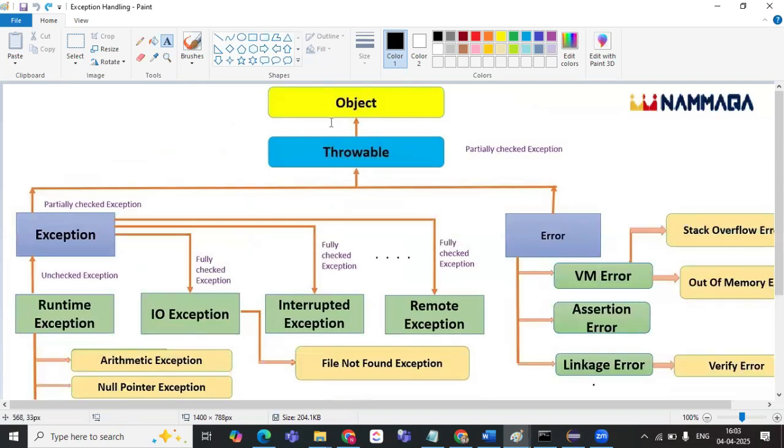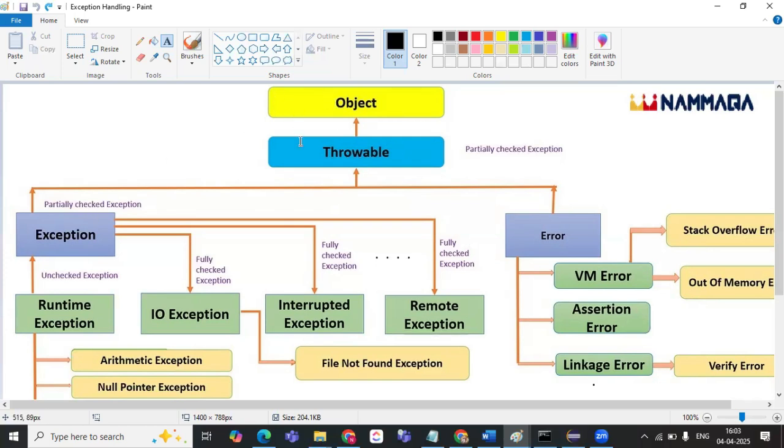Throwable class is a subclass of the Object class, for all the exception classes or errors. Are you understanding this? Under this Throwable class, so what type of inheritance is it?